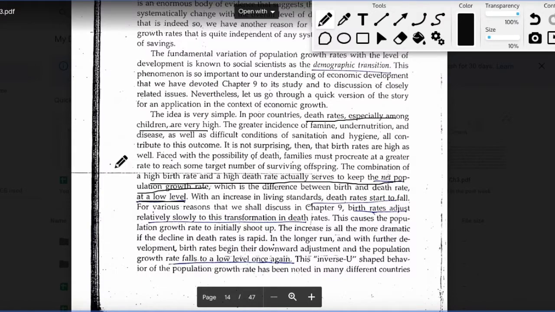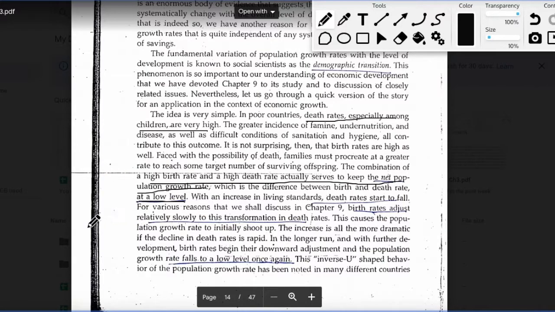Although it's possible that the death rates will start falling quite immediately as the level of income increases, or as the standard of living increases, it might take some time for people to realize that the death rates are falling, and then the fall in the birth rate might actually come with a lag, because people will take some time to adjust to the changes in the death rates, and hence the birth rates will fall after a certain point of time.